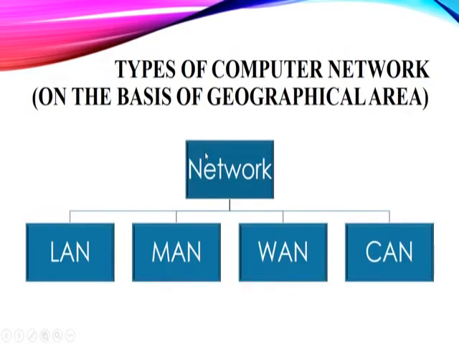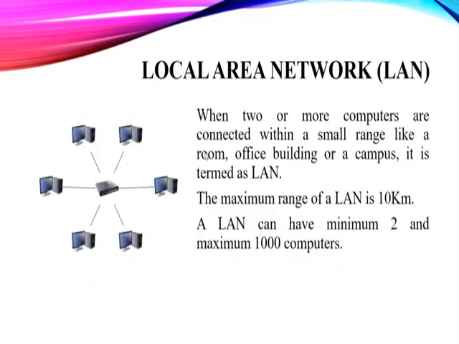Now next we will discuss the types of computer networks. On the basis of geographical area, there are 4 types of networks that we have. These 4 categories are LAN, MAN, WAN and CAN. One by one we have to discuss all these 4. So we will start with the LAN first.